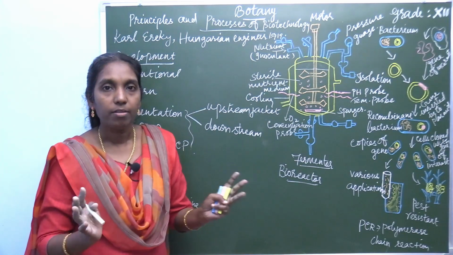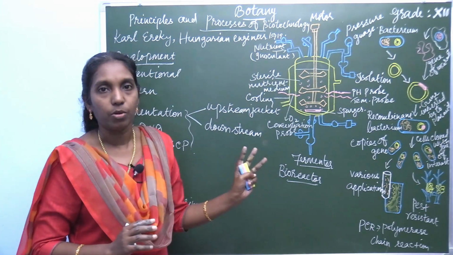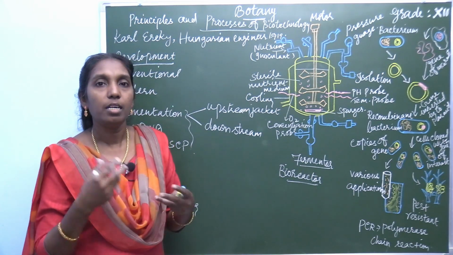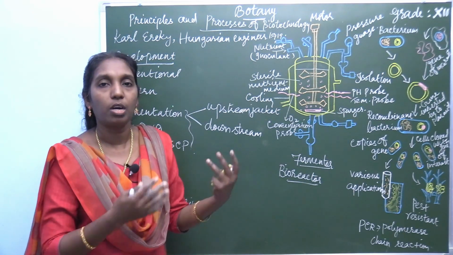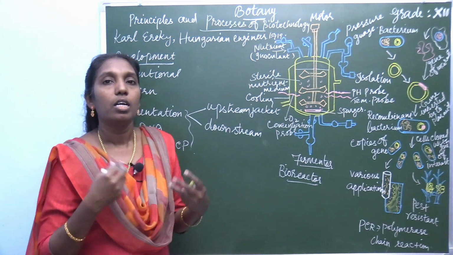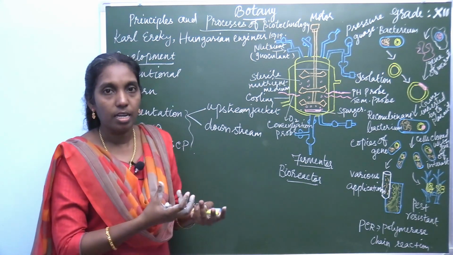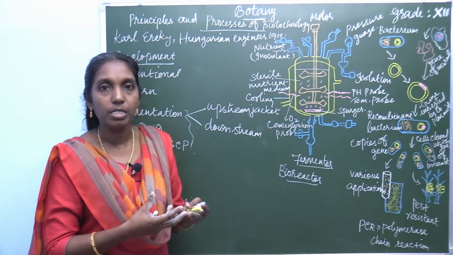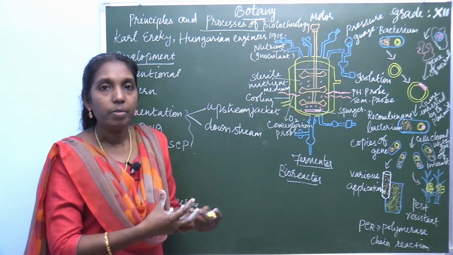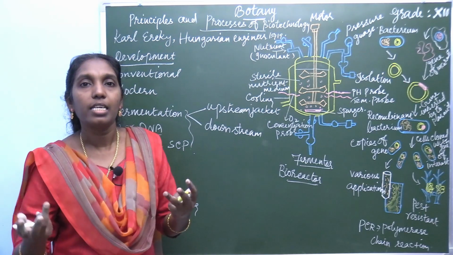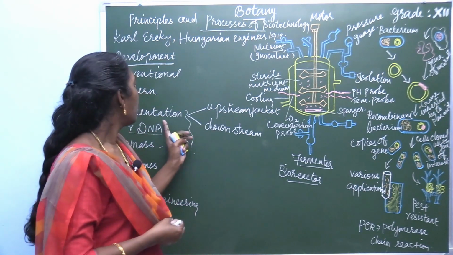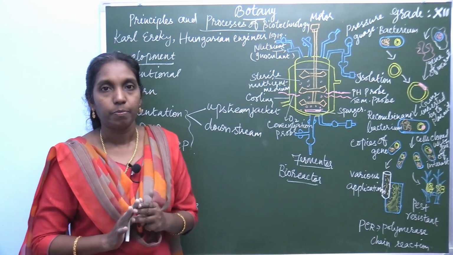So what is the main function of the fermentation process? The raw materials, whether microorganisms, cells, tissues, animal cells, plant cells or any other substances from organisms, are converted into a greater value product due to this fermentation process.